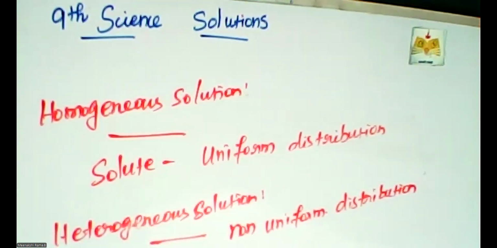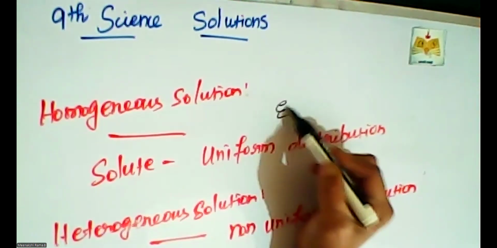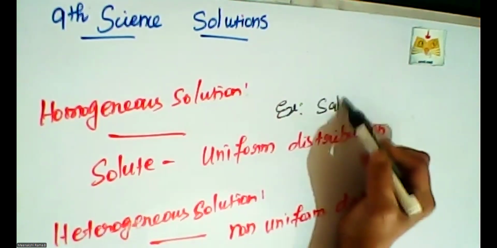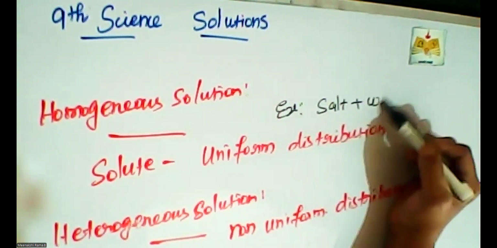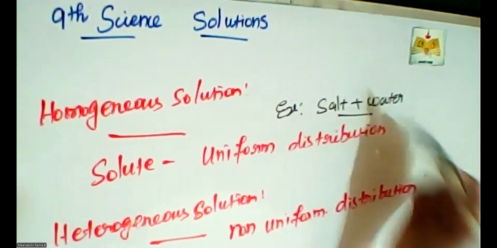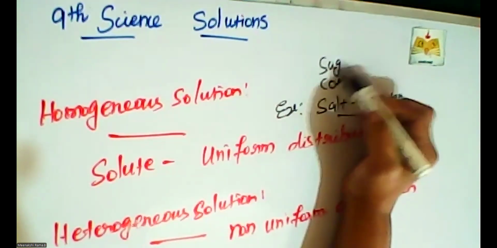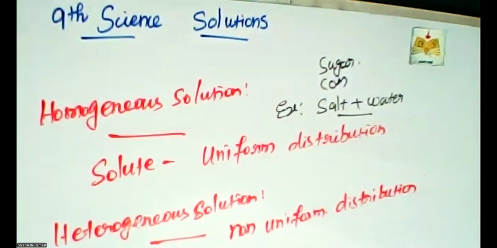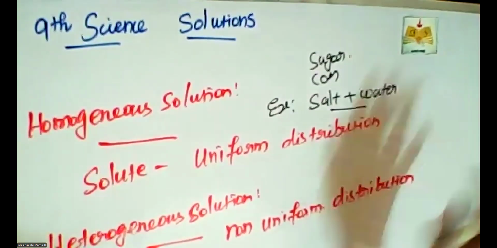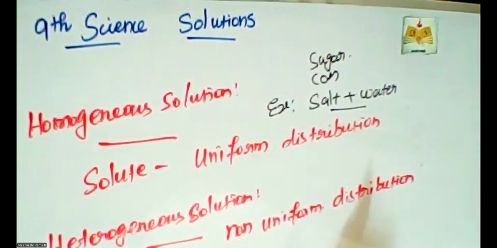So homogeneous solution, for example, salt plus water. When we add salt or sugar in water, the sugar and the salt are completely dissolved into the water. Water acts as a solvent.